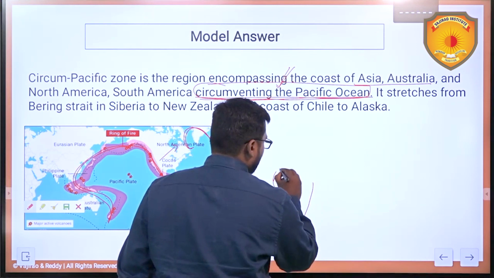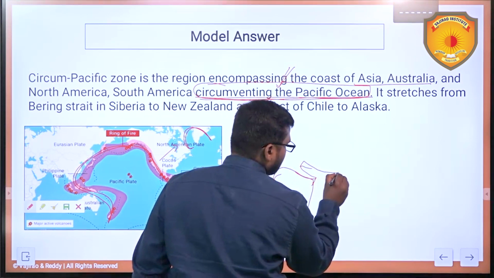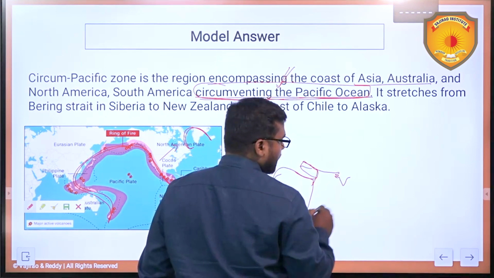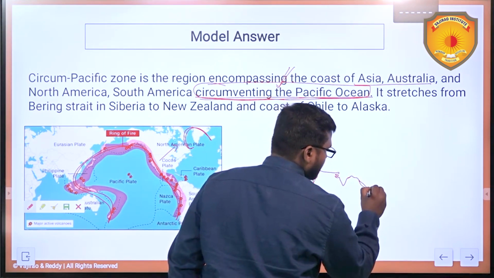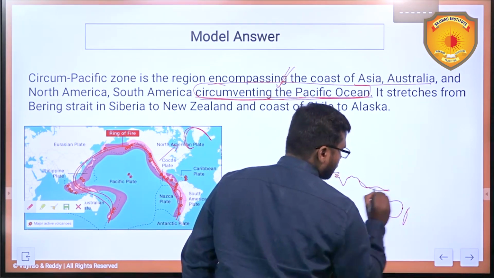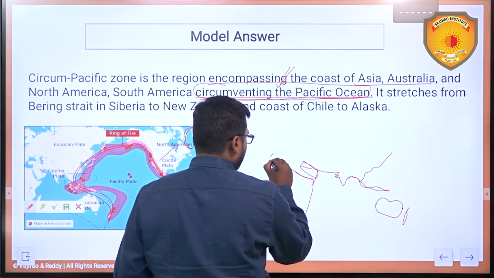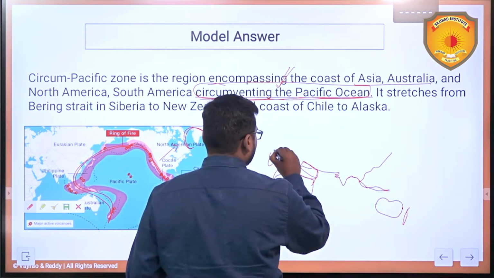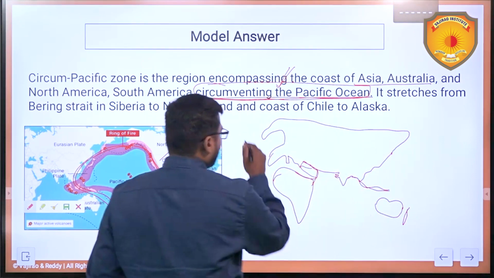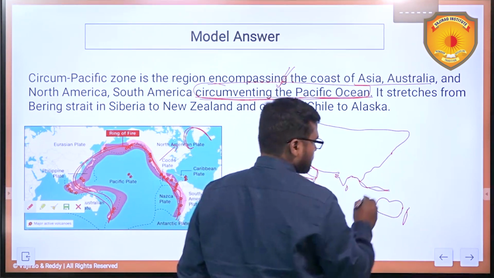Roughly Africa is in the shape of a triangle with the Horn of Africa, then this Arabian Peninsula, and then India. This portion you can say the Saudi Arabian Peninsula, and here you have Indonesia and all, then Australia, right? Then this portion will be going, and here you have Europe. So this goes to that area, and here you can put Greenland and all. Now let's not forget Sri Lanka and Madagascar, here Japan.